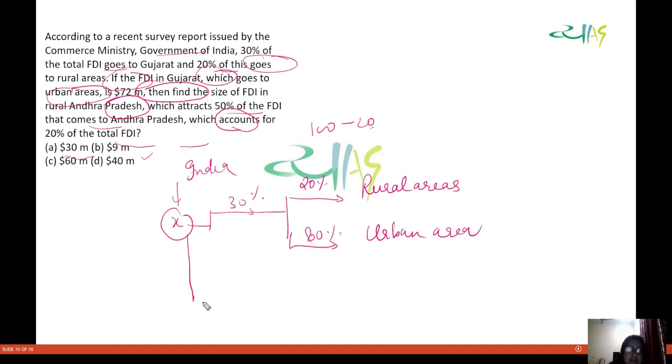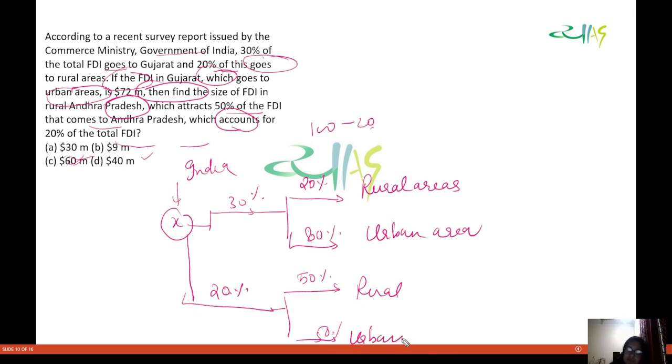Okay, Andhra gets how much? 20% of the total FDI. It is saying 50% of the FDI that comes to Andhra Pradesh goes to rural area. Okay, so rural area means 50% goes to urban area as well.